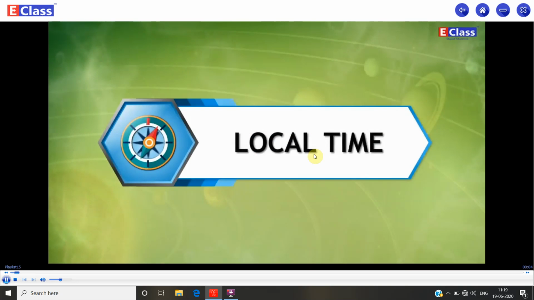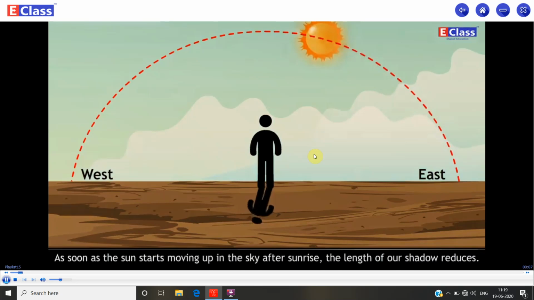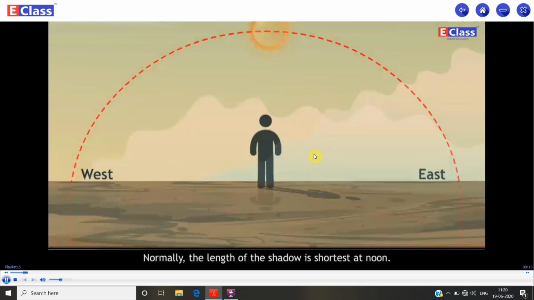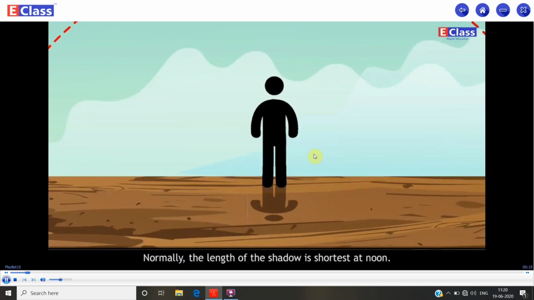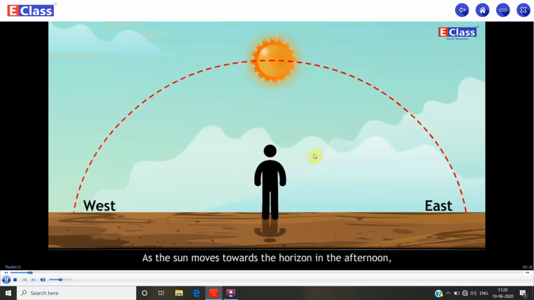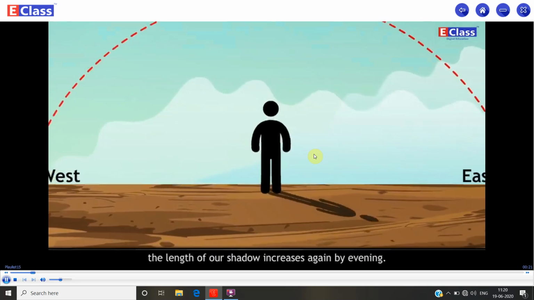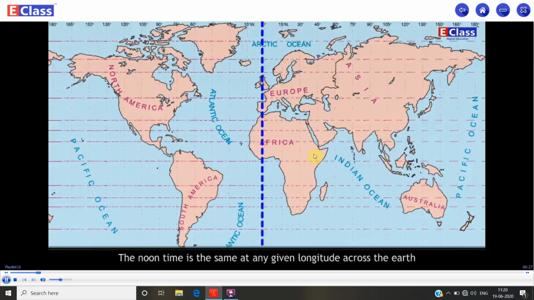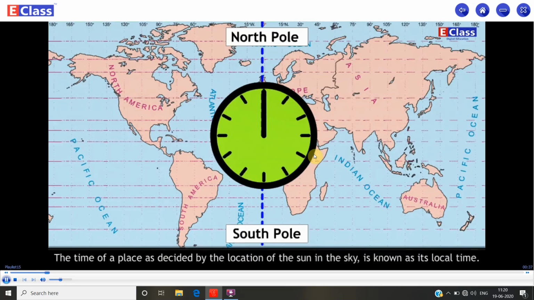Local time. As soon as the sun starts moving up in the sky after sunrise, the length of our shadow reduces. Normally, the length of the shadow is shortest at noon. As the sun moves towards the horizon in the afternoon, the length of our shadow increases again by evening. The noon time is the same at any given longitude across the earth, that is, from the North Pole to the South Pole. The time of a place, as decided by the location of the sun in the sky, is known as its local time.